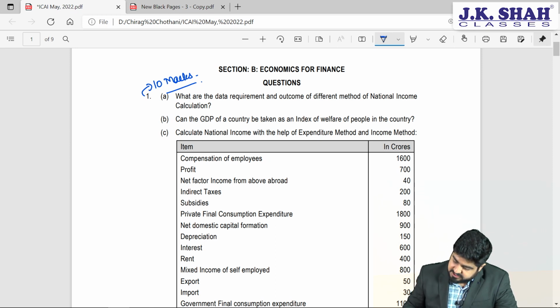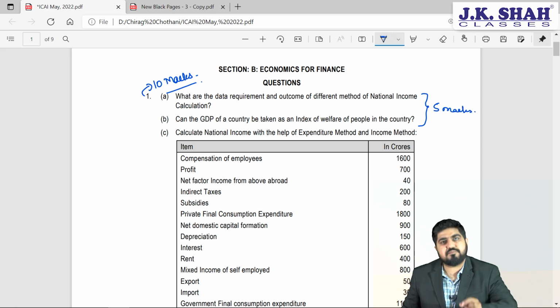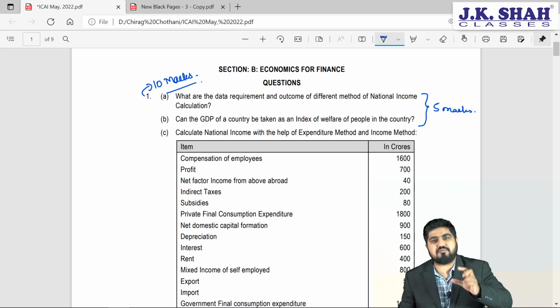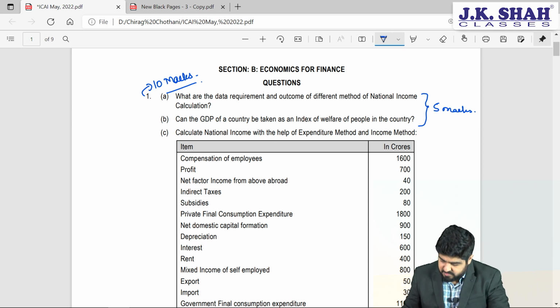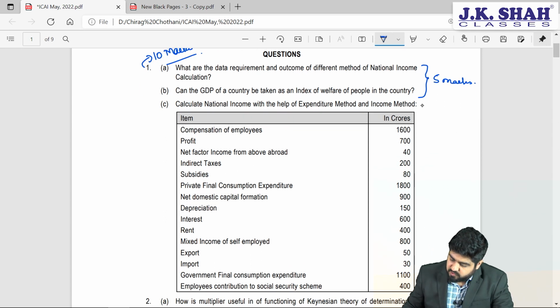Now here if you see, what are the data requirements and outcome of different methods. These 2 questions are theoretical questions, collectively taken it will be 5 marks. One question will be for 2 marks, the other one will be for 3 marks. And this one where they are asking you to calculate national income using the expenditure as well as the income method will be for 5 marks, right?